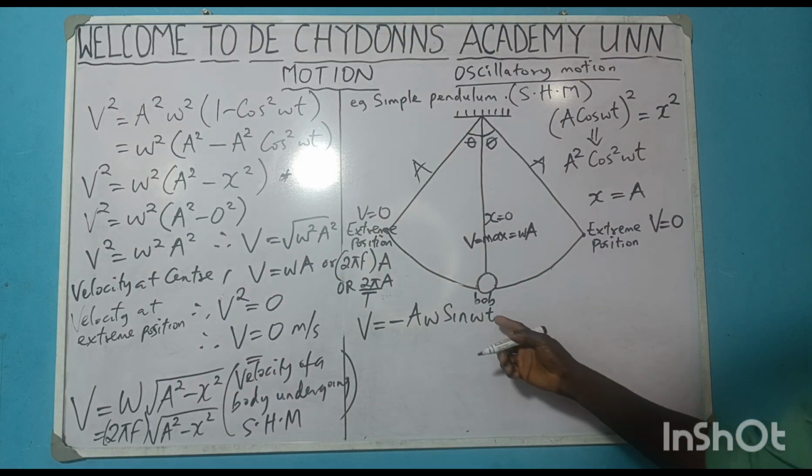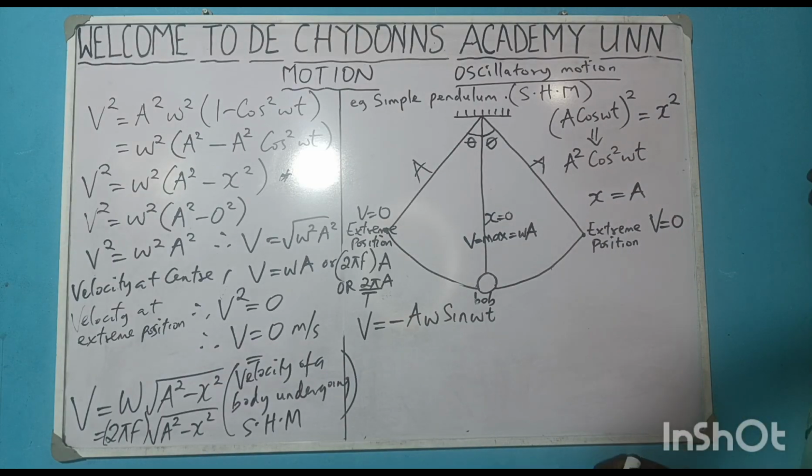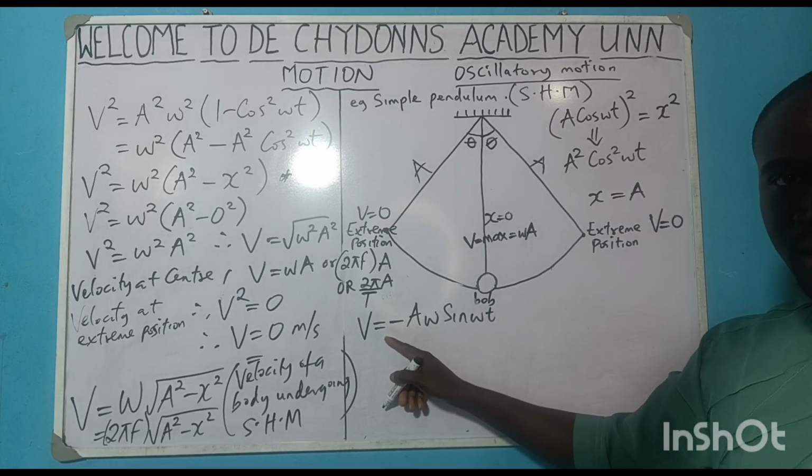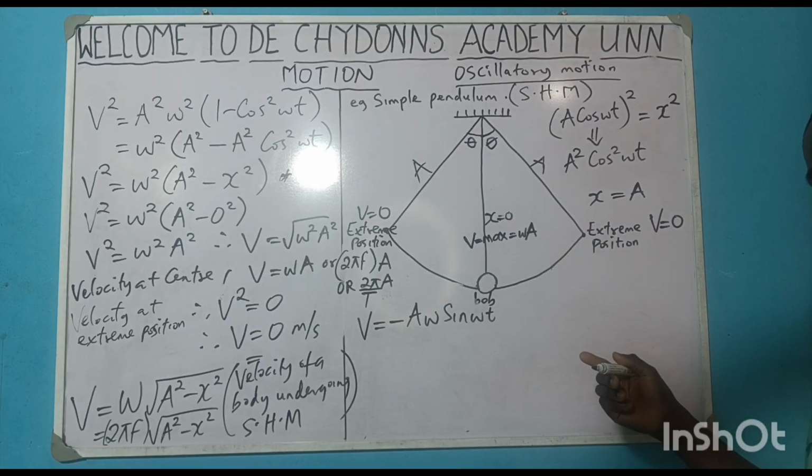Yes. It's from this formula we derive the actual formula for velocity. So to get the actual formula for acceleration of a body undergoing simple harmonic motion, we still continue from here, which we use to get the one of velocity, so that we get the one of acceleration, right?